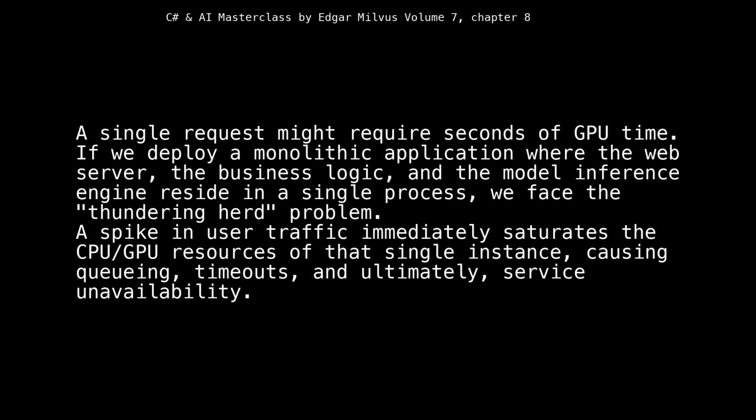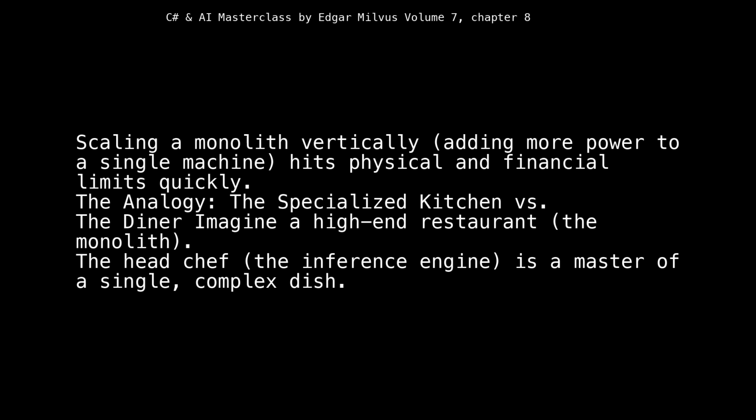A spike in user traffic immediately saturates the CPU/GPU resources of that single instance, causing queuing, timeouts, and ultimately, service unavailability. Scaling a monolith vertically, adding more power to a single machine, hits physical and financial limits quickly. The analogy: the specialized kitchen versus the diner.